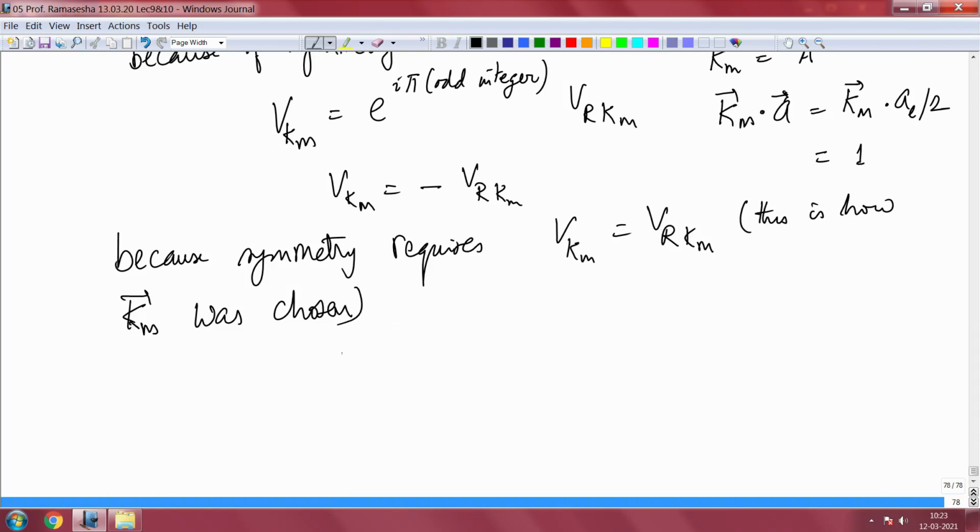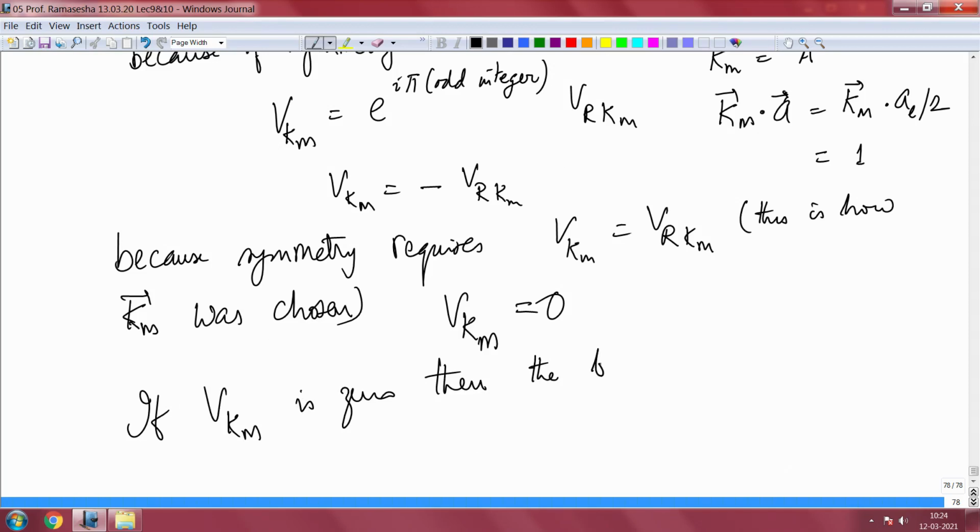This implies the two, that is V of Km equal to minus V of Rkm, and V of Km equal to V of Rkm, that implies that V of Km should be equal to 0. Okay. So, if V of Km is 0, then the band gap does not exist.